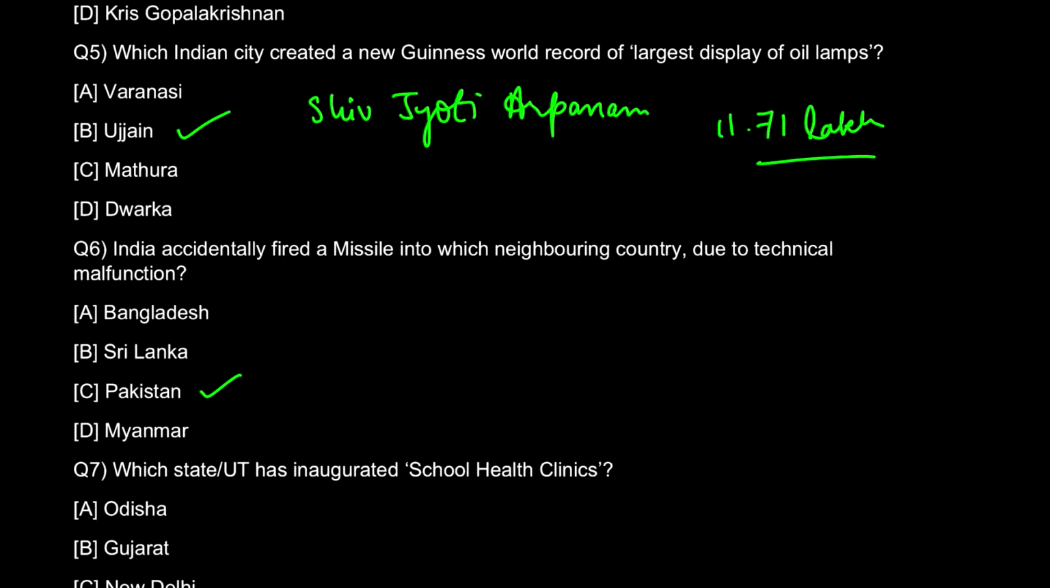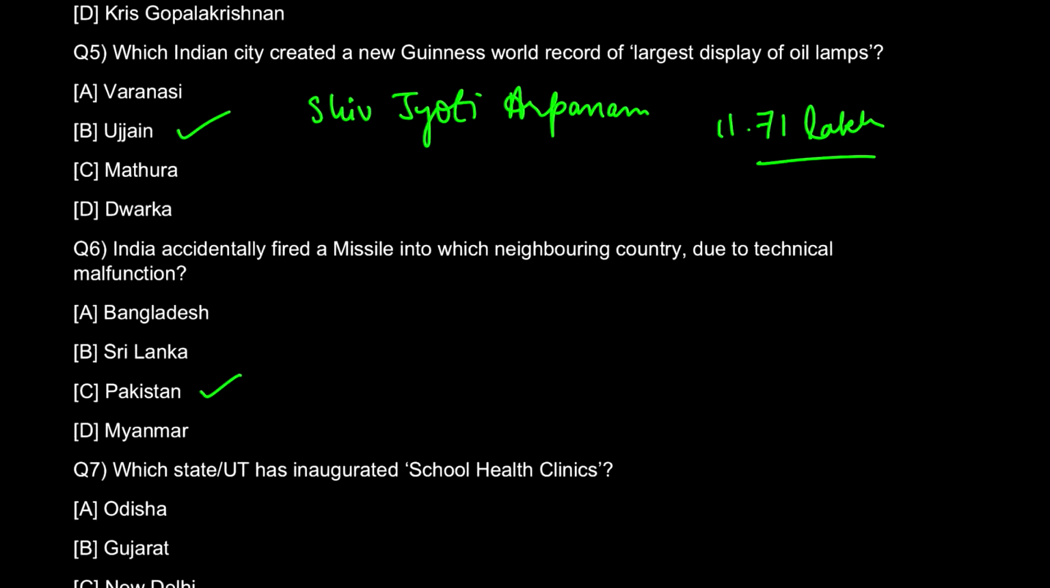Okay, and then said that it was a mistake. And then a high level court inquiry was ordered into the incident. As per Pakistan, the missile flew more than 100 kilometers inside their airspace at an altitude of 40,000 feet. Okay, and there was no warhead on the missile, so therefore it did not detonate. But then still, they were all afraid. Anyone will be afraid looking at a missile coming towards them, of course. So this is the correct answer, Pakistan.